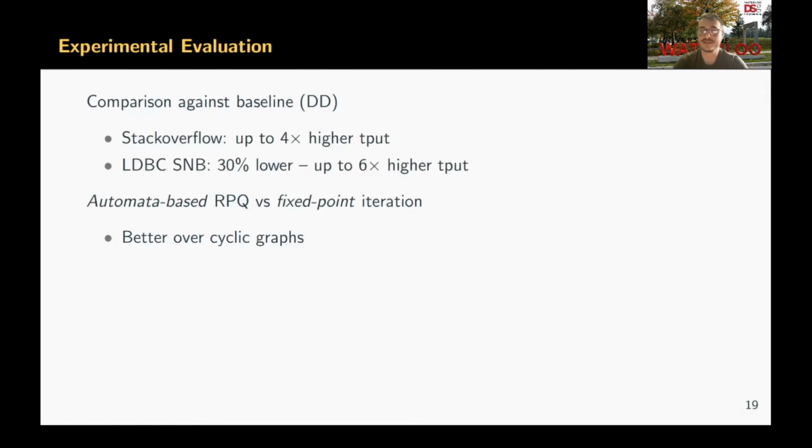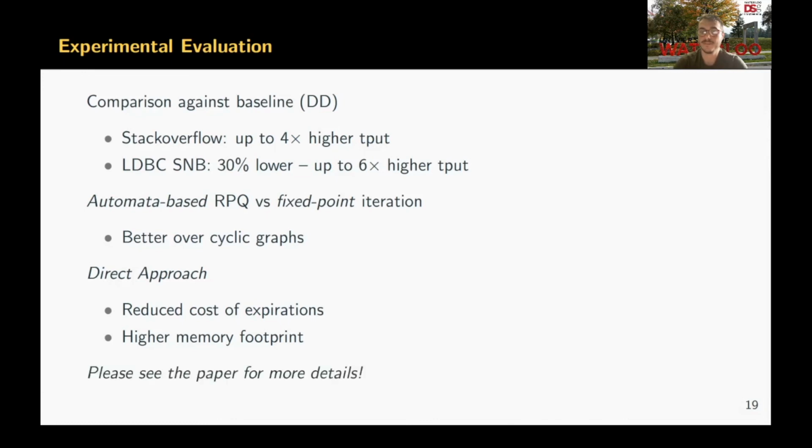Digging into details, we observed that using an automata-based regular path query evaluation algorithm provides better performance on cyclic graphs compared to using fixed point iterations. And the use of the direct approach, utilizing these temporal patterns of sliding window movements to simplify state maintenance, does reduce the cost of expirations, but it can come with a higher memory footprint. Please see our paper for more details on our experimental evaluation.